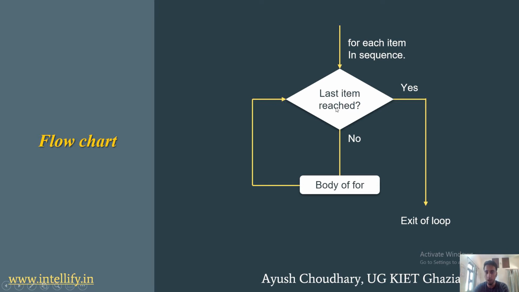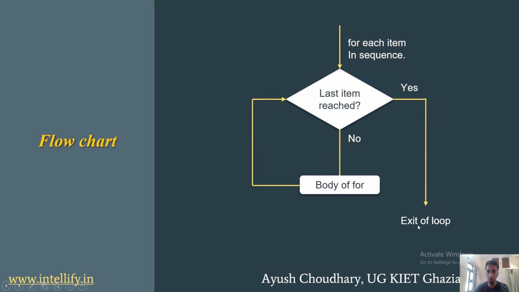If it has not reached the last item, it says no, then goes inside the body of the for loop and executes all the statements, then goes back to the loop statement and checks again. It keeps coming back until it reaches the last item of the sequence. When it reaches the last item, it says yes, and then goes out of the loop and exits.